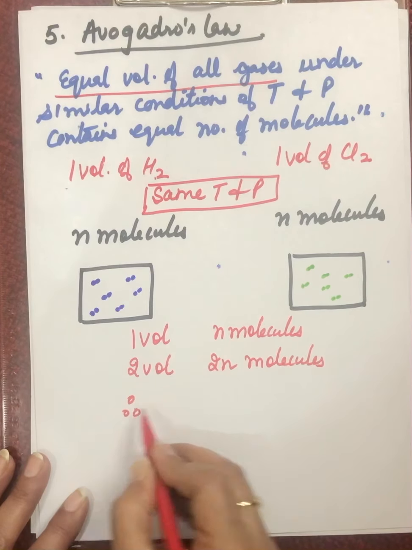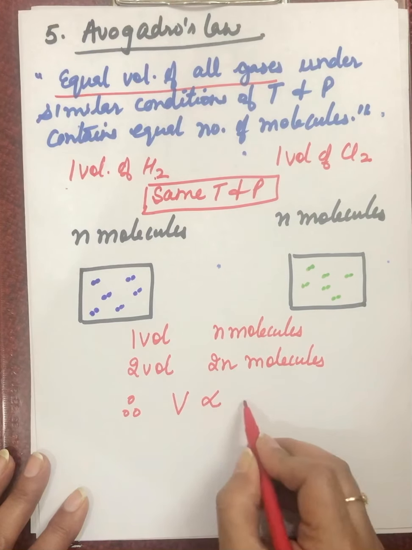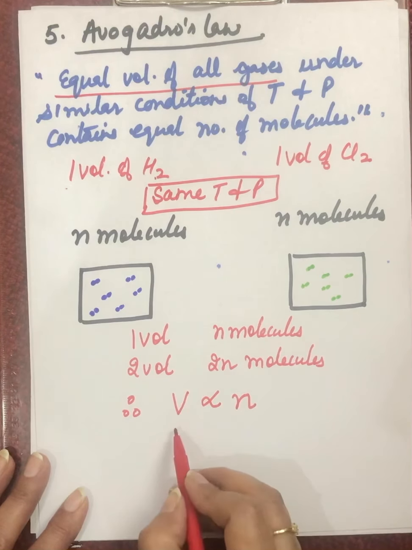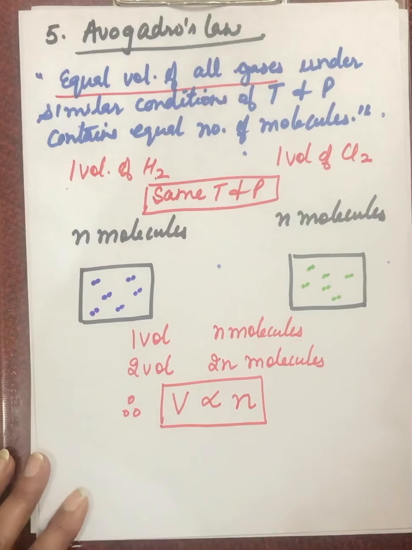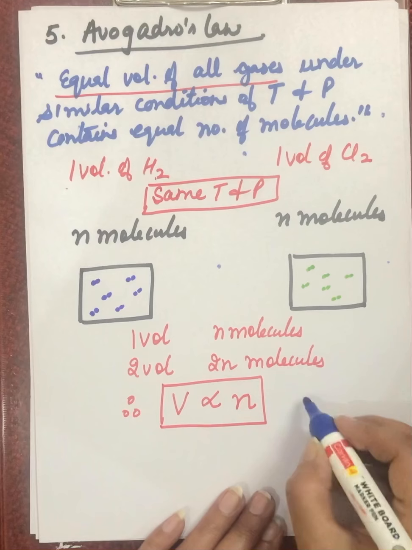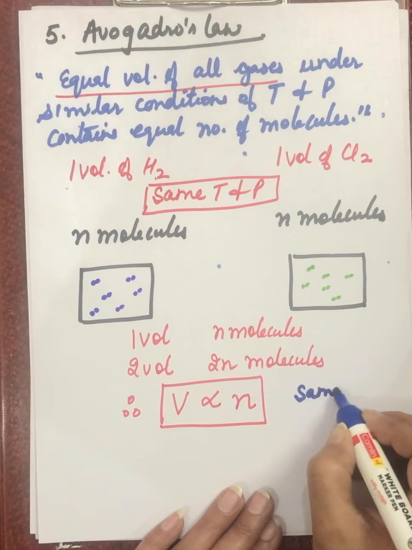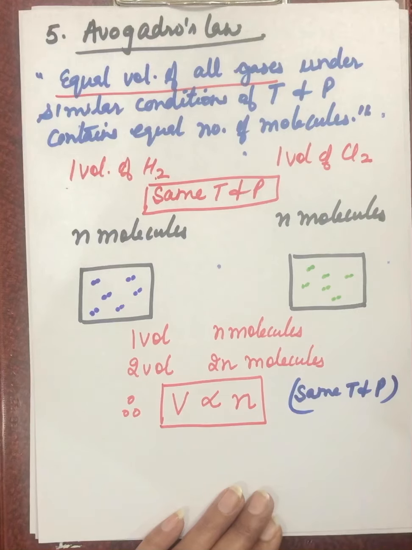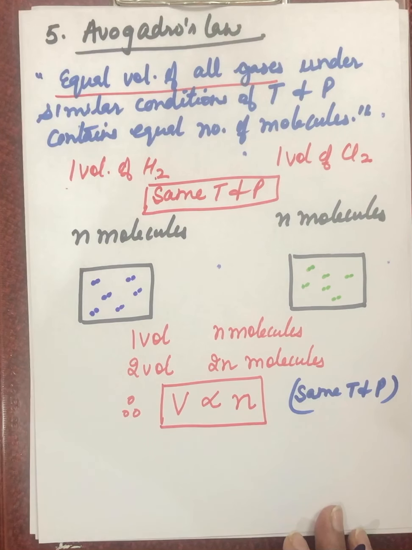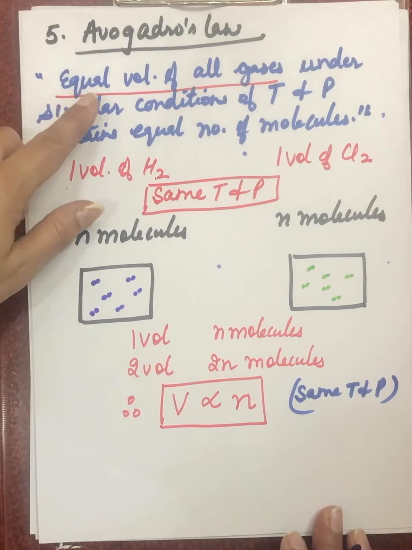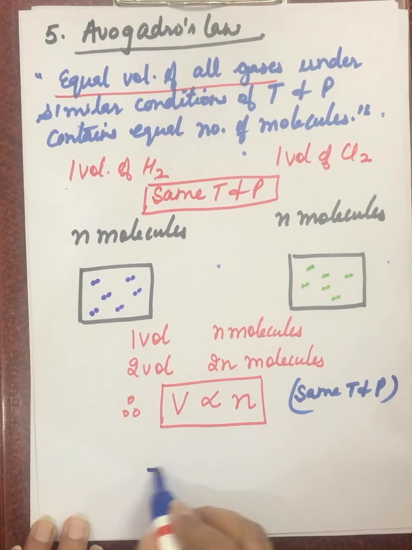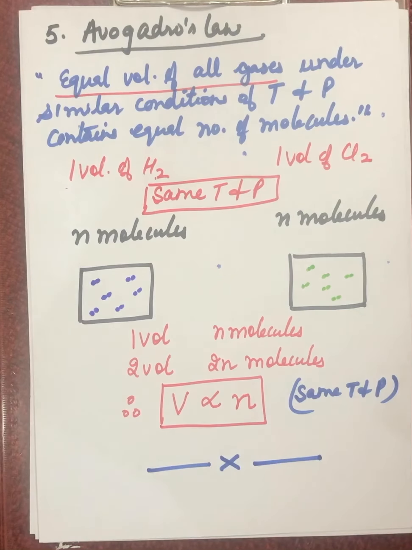So can I say volume is proportional to the number of molecules? Volume is proportional to the number of molecules. This is the formula for Avogadro's law under similar conditions of temperature and pressure. If the same temperature and pressure is there, then according to Avogadro's law, the volume is proportional to the number of molecules. So these are the 5 laws that we have to use whenever chemical reactions are taking place. They have to obey these laws, called the laws of chemical combination.